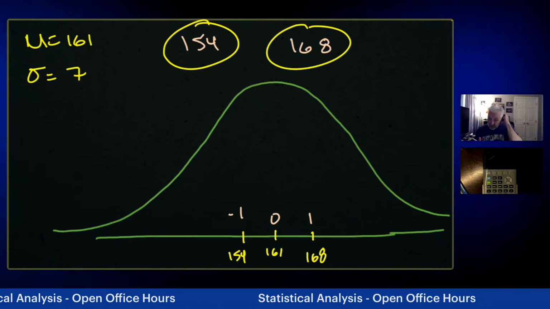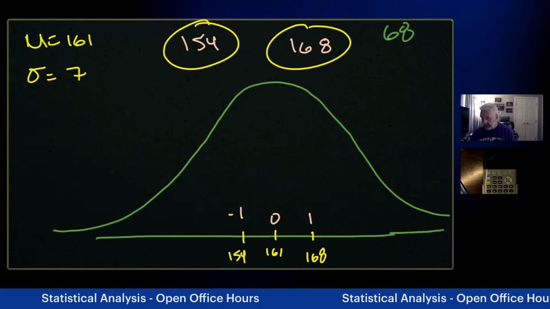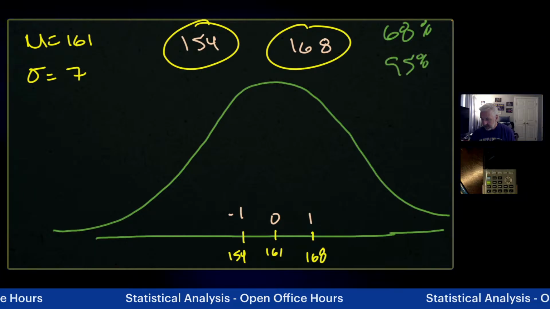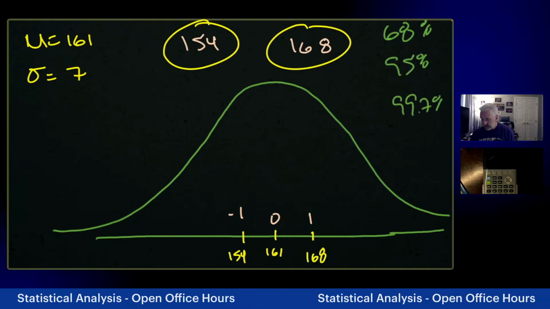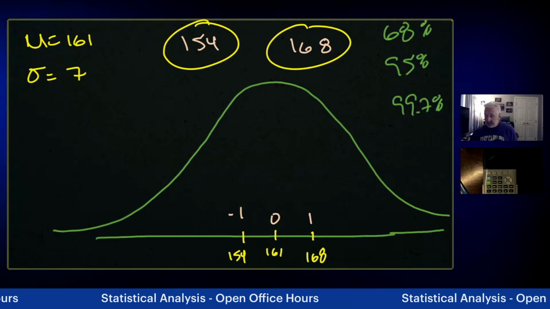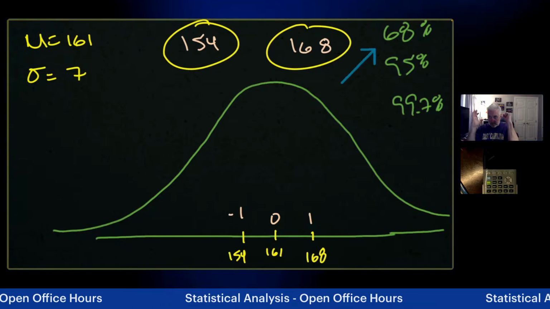Well, if you remember, I told you it's just 3 basic numbers for the empirical rule. You've got 68%, you've got 95%, and you've got almost all of it at 99.7%, right? The 68% is between one standard deviation on either side. That's where